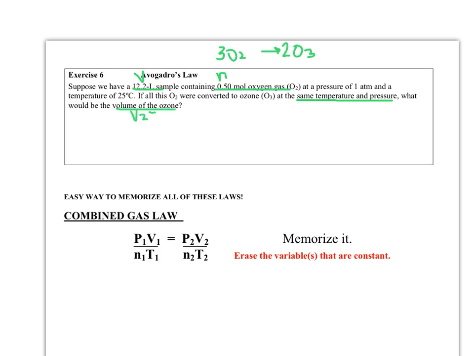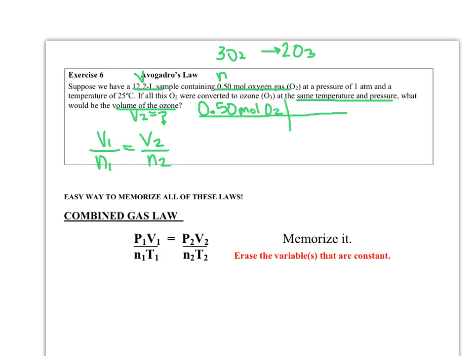So we want the new volume, V2, and these are directly related as well. So V1 over N1 equals V2 over N2. That's the relationship. It's the same one we just did with volume and temperature with Charles' law. We're just keeping temperature constant and changing the amount of gas. So we can plug into that. But before we can do that, we have to do a conversion to figure out how many moles of ozone I have, because I want that other volume. So if I have 0.50 moles of O2, we have to do a quick conversion here.